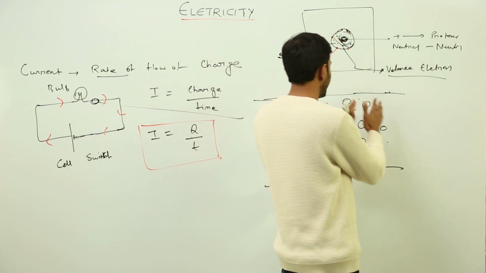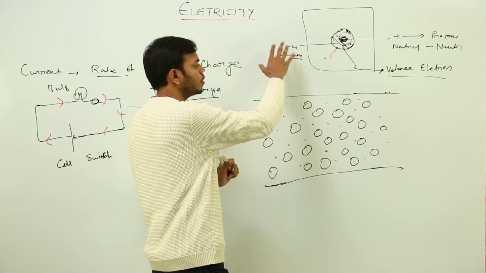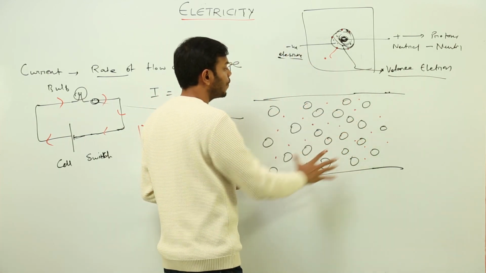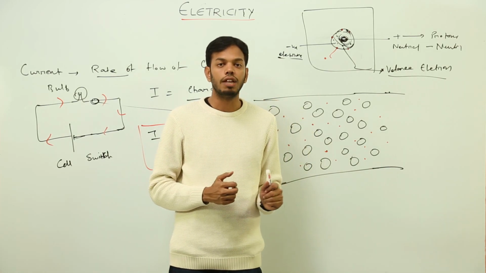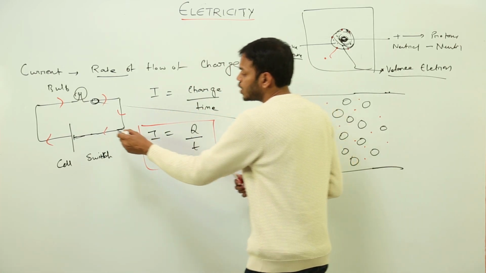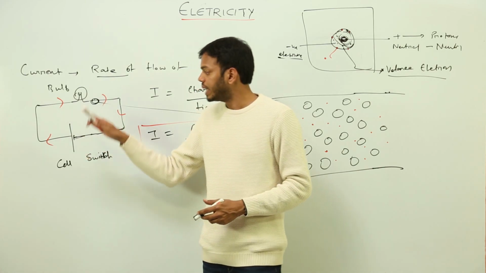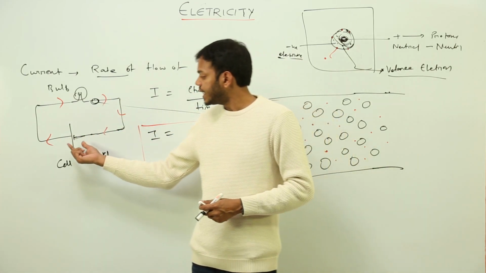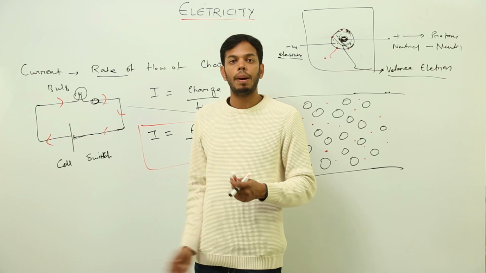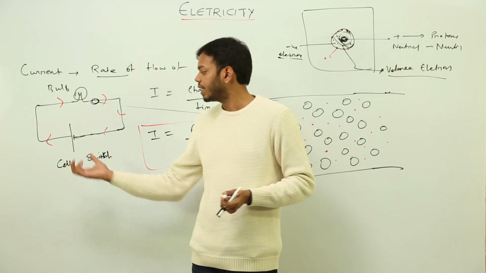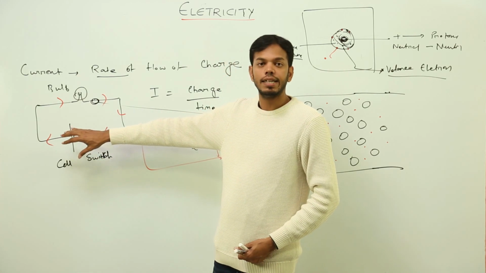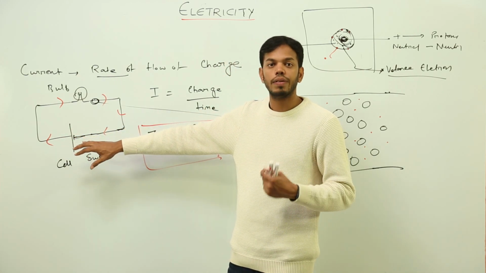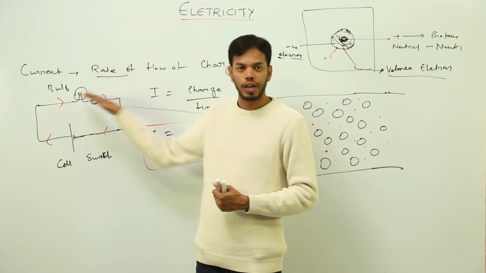So these are actually free charges, though they are negative charges, which are already eager to move, already free to move anywhere. The moment this switch is closed, the moment the circuit is closed, this cell provides them a push in a direction given by this cell, which we are going to study in the next topic. So this cell provides them with some push or some field due to which they all start moving.